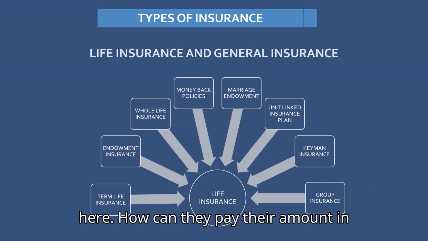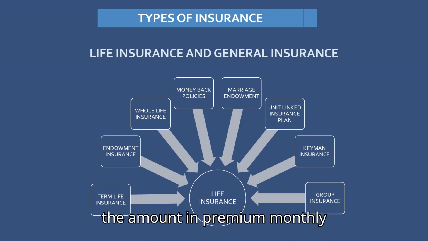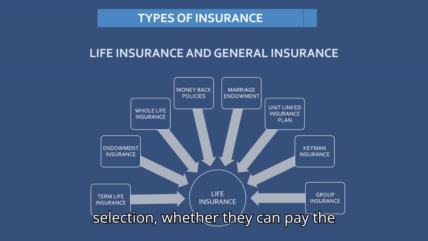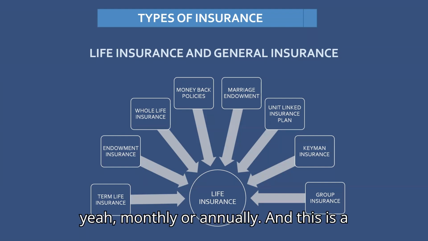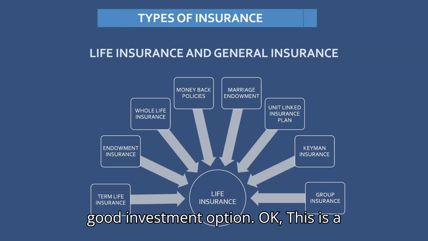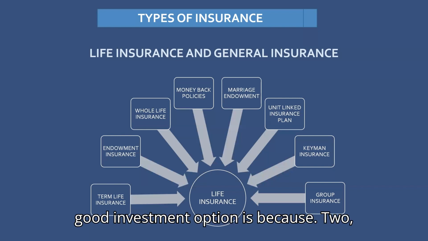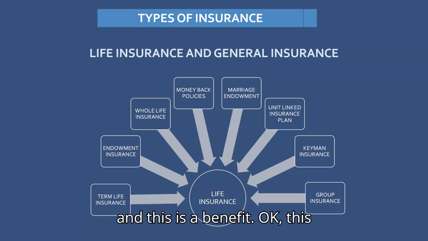Here the policy holders can pay their premium. How can they pay the amount in this unit linked insurance? They can pay the premium monthly or annually. It depends on their selection whether they pay monthly or annually. And this is a good investment option. Why is this a good investment option? Because they are getting two benefits: one is investment and one is insurance.